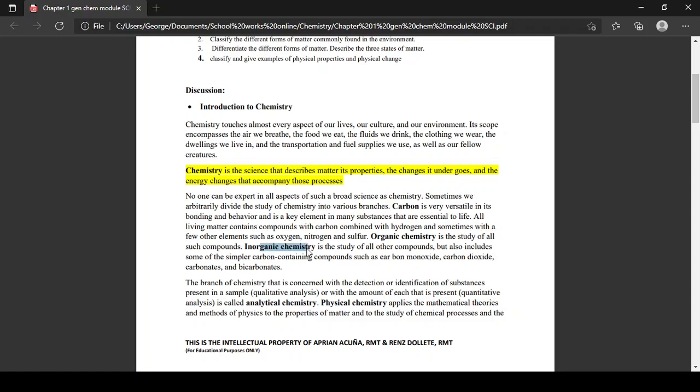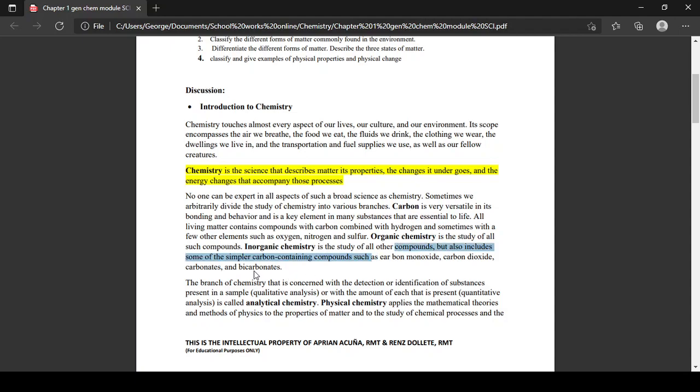Next, inorganic chemistry naman ta. Pero ang main highlight dito sa organic chemistry natin is, again, carbon. Next, you have inorganic chemistry. Your inorganic chemistry naman is the study of all other compounds. Pero hindi carbon. Ang tanan niya hindi carbon compounds, that is inorganic chemistry.